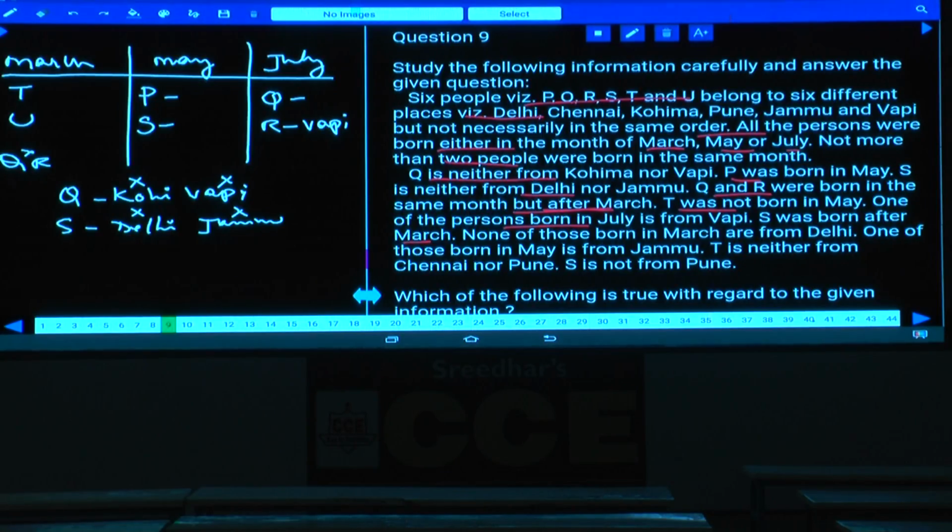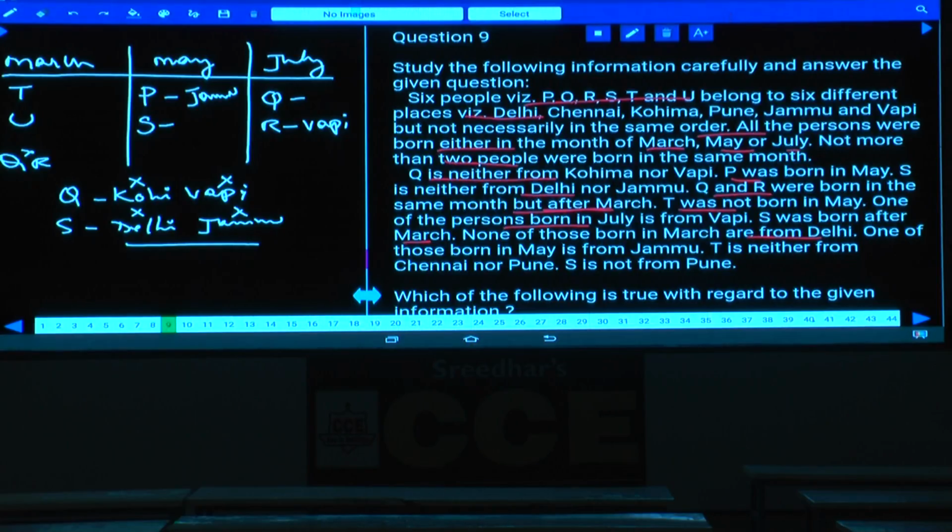None of those persons born in March are from Delhi, so T and U cannot be from Delhi. One of those born in May is from Jammu. Who can be from Jammu? S can neither be Delhi nor Jammu, isn't it? Hence one of the persons in May is from Jammu, hence P is from Jammu.